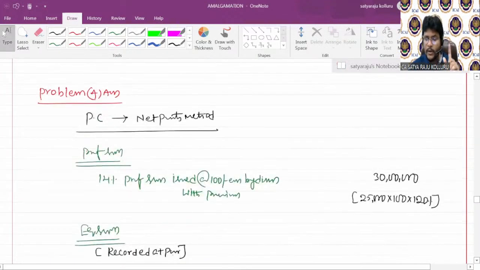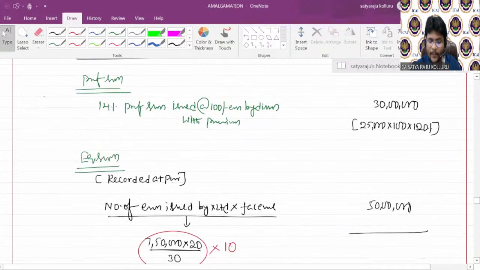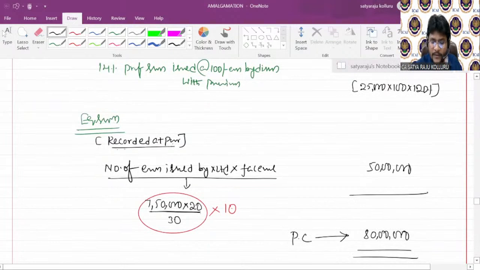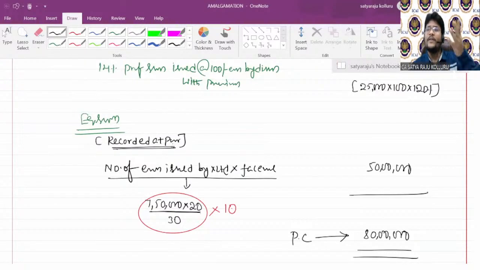Now, one more time repeating: even though the PC is under the net payments method, while payment is made to equity shareholders, we are applying the intrinsic value method. That's why we can call it more than one method applied. The speciality of the issue is that we are recording the PC at par. Whenever they ask to record the PC at par, first you need to calculate the number of shares issued as PC.